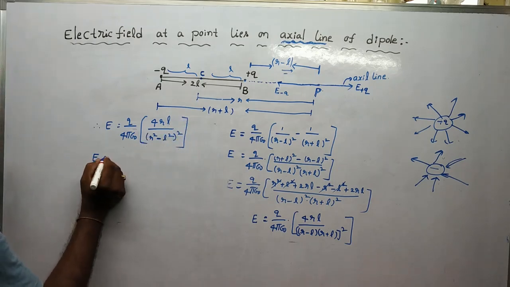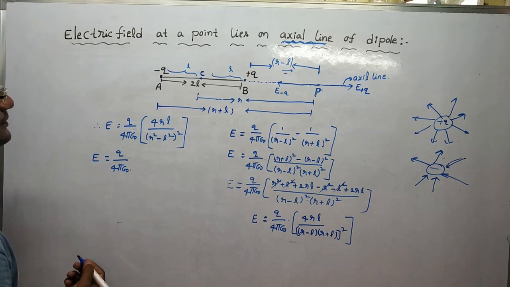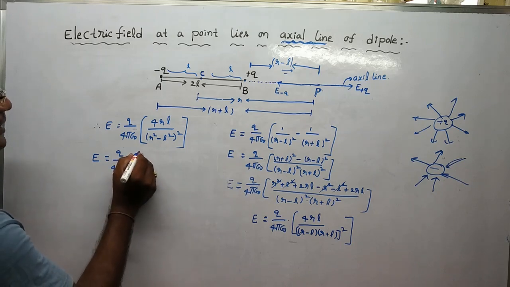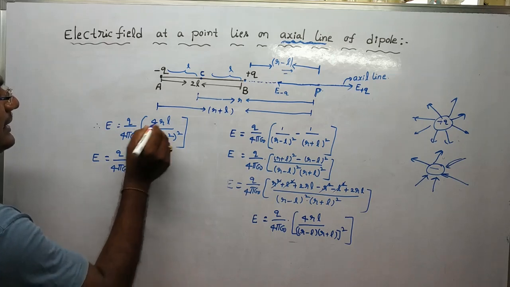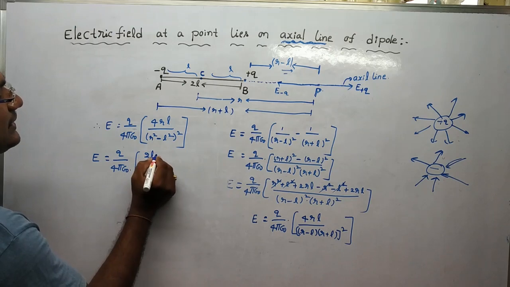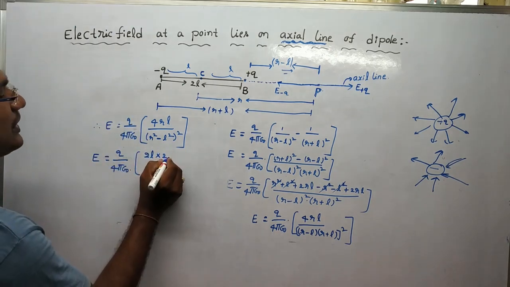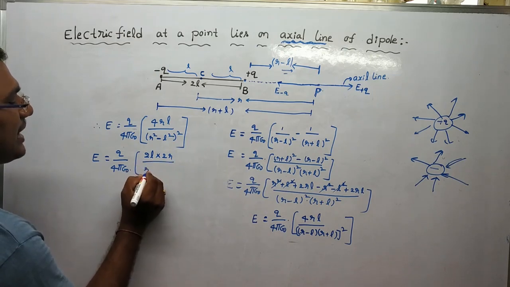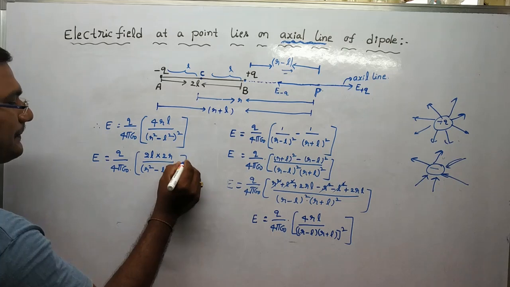Therefore, the net electric field equals Q/(4πε₀) into 4rl, which I can rearrange as 2l into 2r, divided by (r² − l²)².